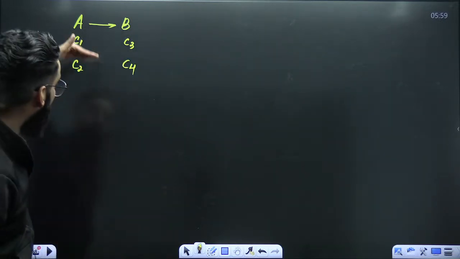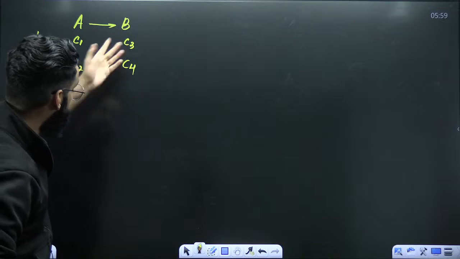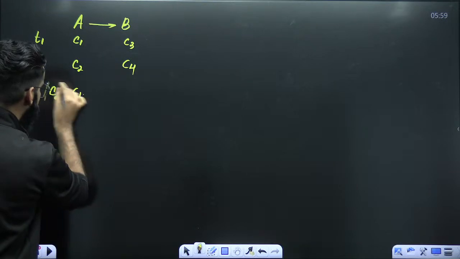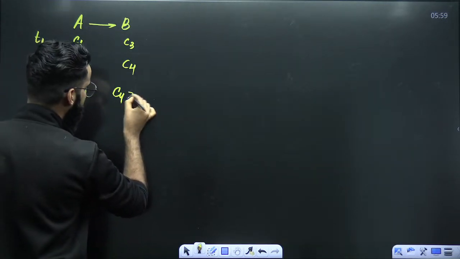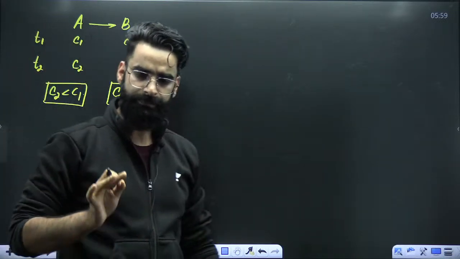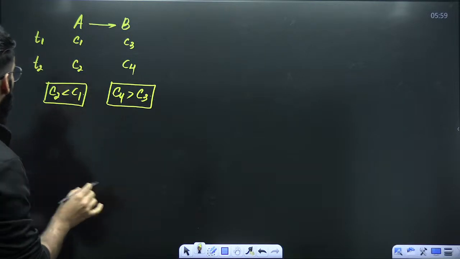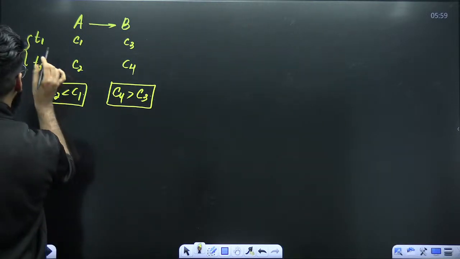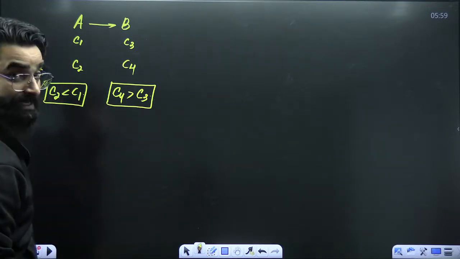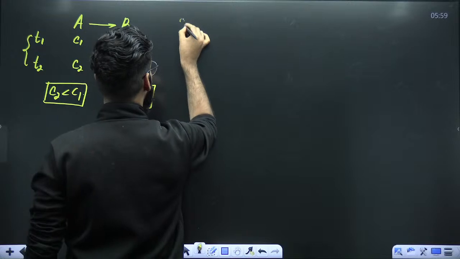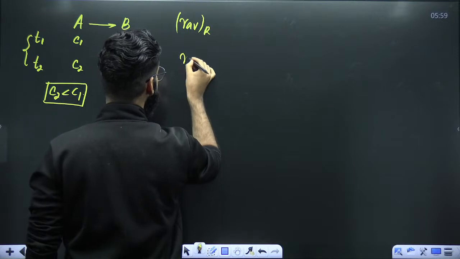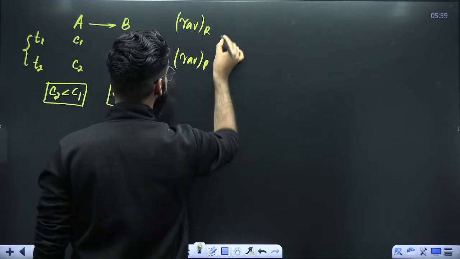We already know the concentration of reactant decreases with time, and the concentration of product increases with time. So can I say the C2 value will be less than C1, and at the same time, the C4 value will be greater than C3. This is something which is understood. Now, my dear students, in this particular time interval, which is T2 minus T1, I want to define the average rate of reaction. It can be defined either in terms of reactants or in terms of products.